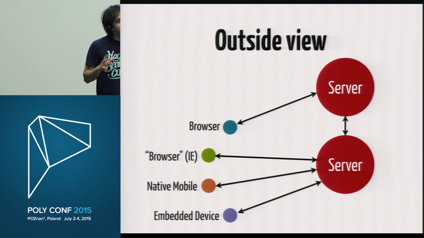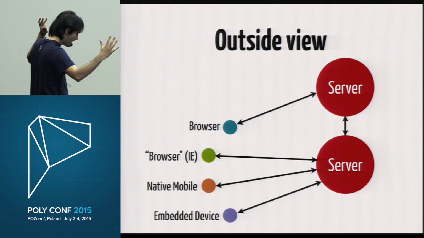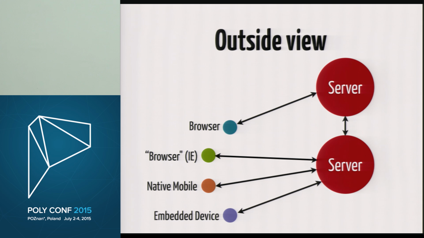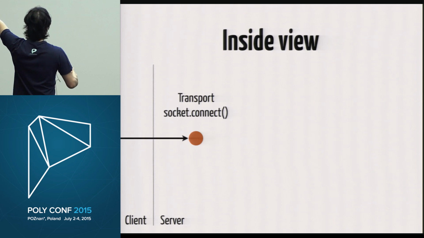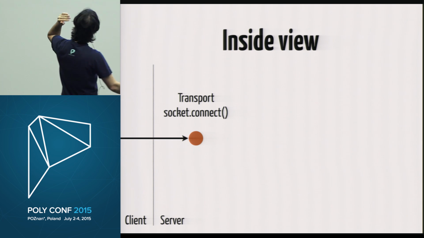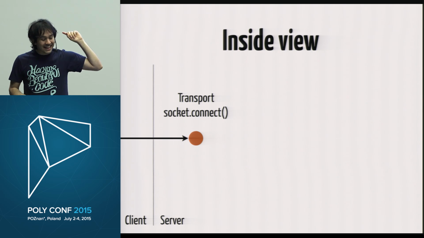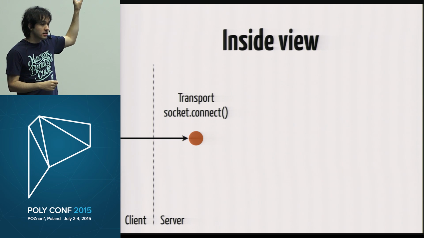Now we start to see, hey, this thing is really paying off. It's getting really, really interesting. But to me, it gets even better when we go to the inside view, okay? So that was the outside, but now let's do the inside view in the server. On the left side here, we have the client, and on the right side, we have the inside of the server. Every time the client connects, we create a new process on the server.